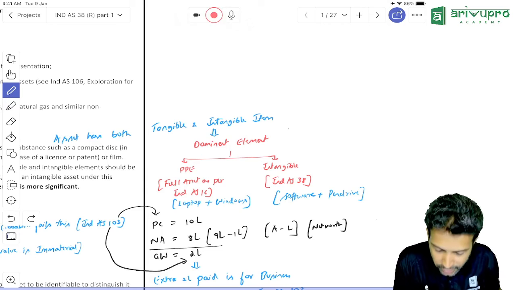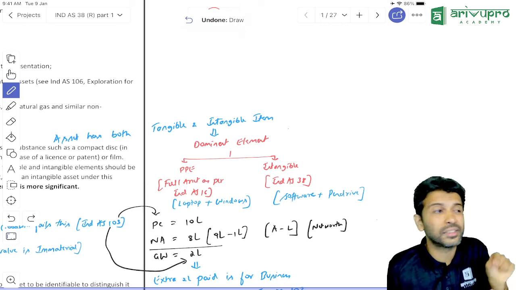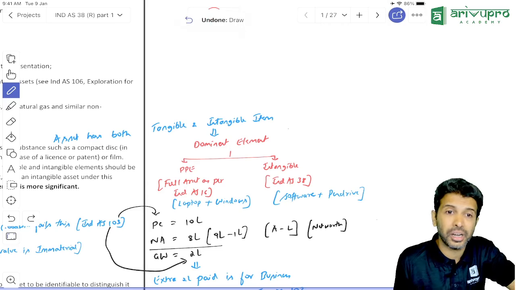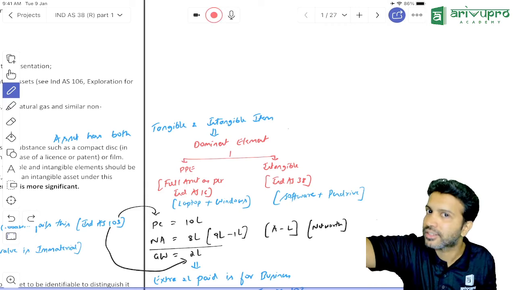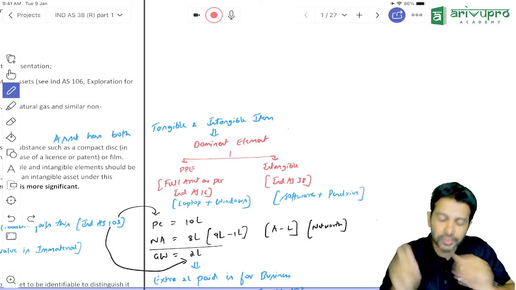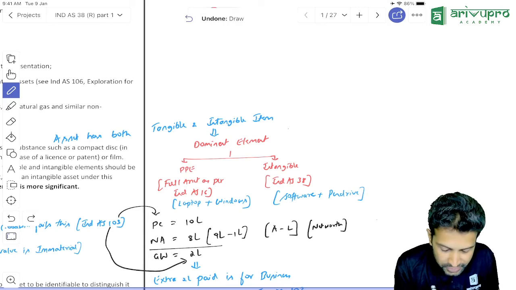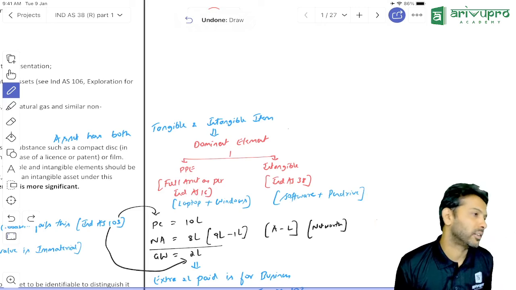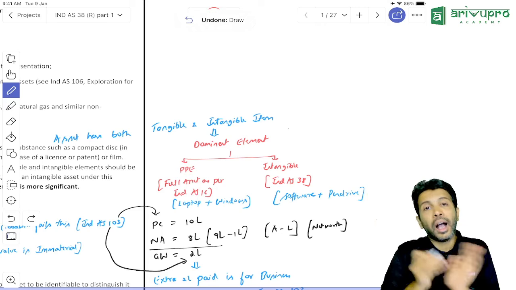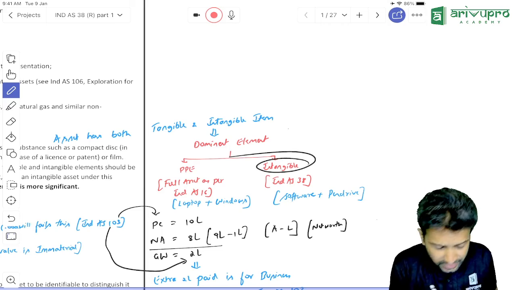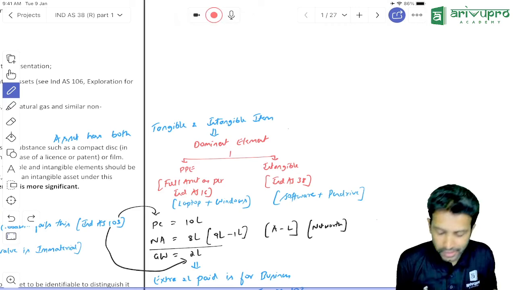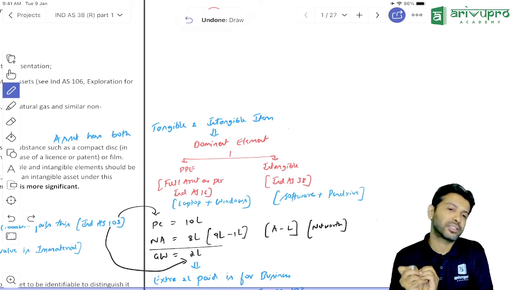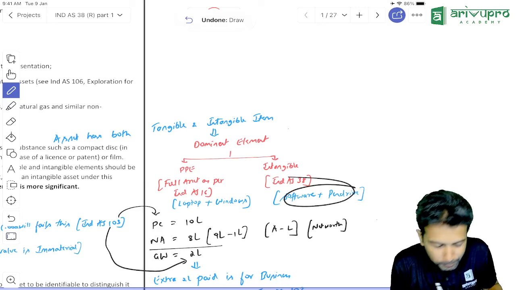If the dominant element is tangible, you don't have to split the whole component. The entire asset will be accounted as PPE, and IND AS 16 will apply. However, if the dominant element is intangible, then the whole component will be treated as an intangible asset, and IND AS 38 will apply.